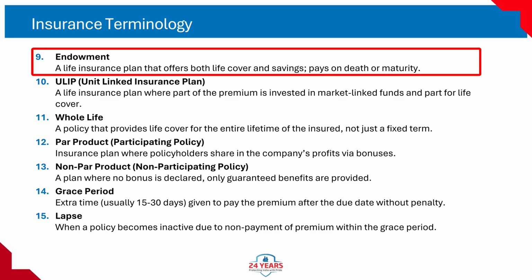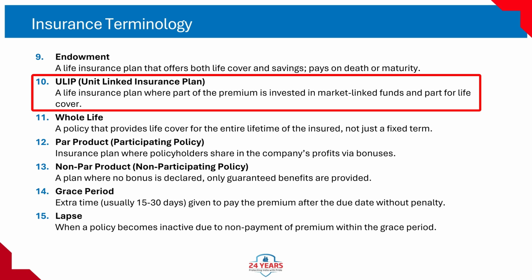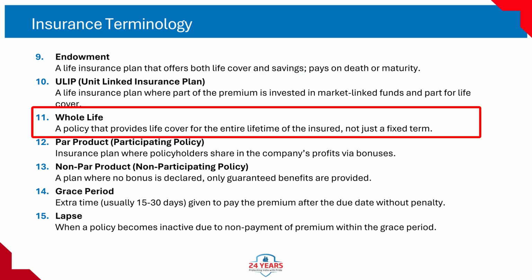Endowment: a life insurance plan that offers both life cover and savings. Pays on death or maturity. 10. ULIP, Unit Linked Insurance Plan. A life insurance plan where part of the premium is invested in market linked funds and part for life cover.